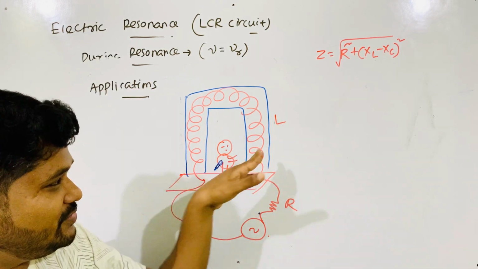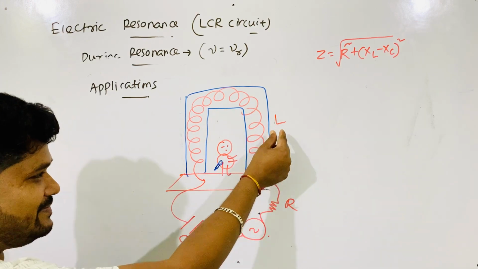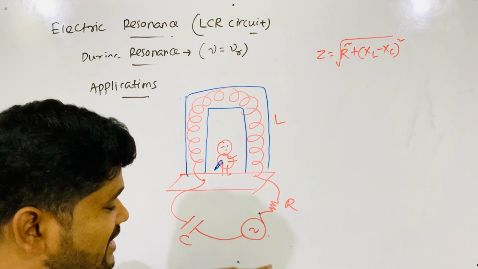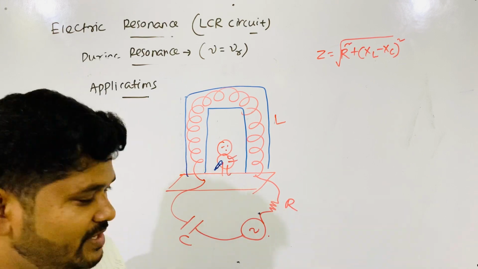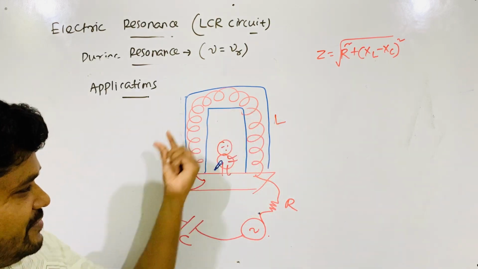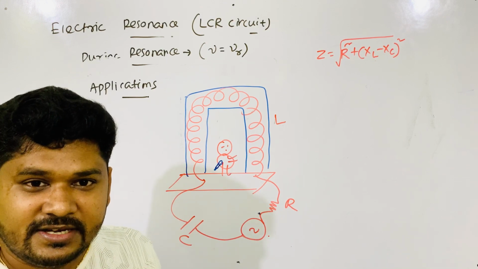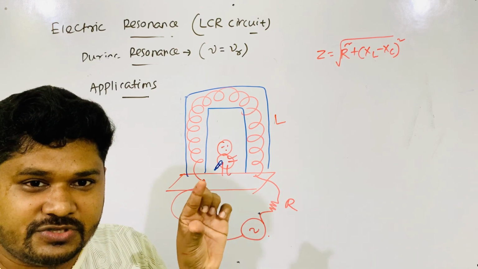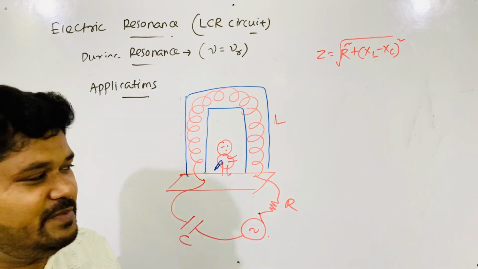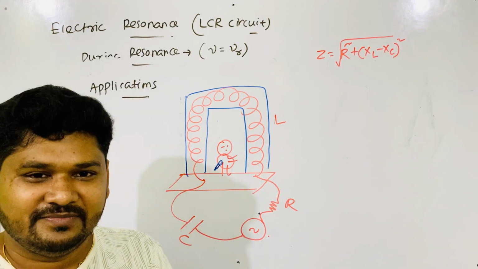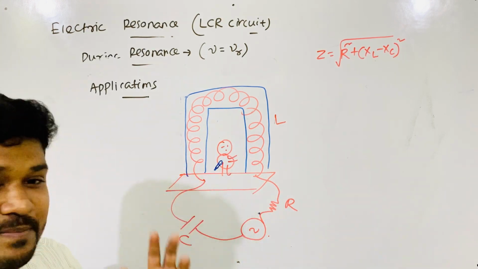When metal enters into this, the self-inductance changes. When self-inductance changes, immediately the frequency of the source and the natural frequency of this circuit mismatch. Resonance breaks. Beeping sound now comes. Tune, tune, tune. This is the principle of a metal detector.